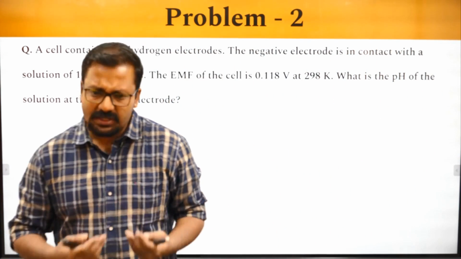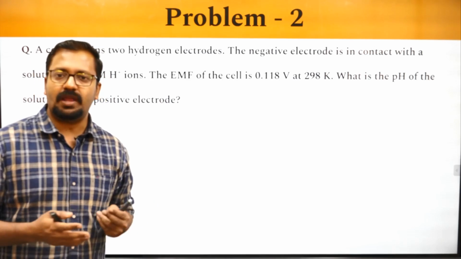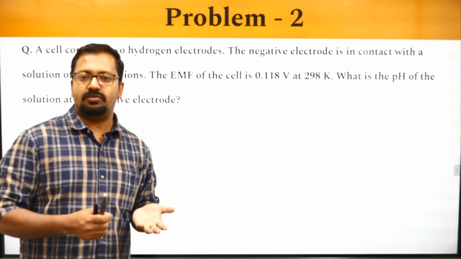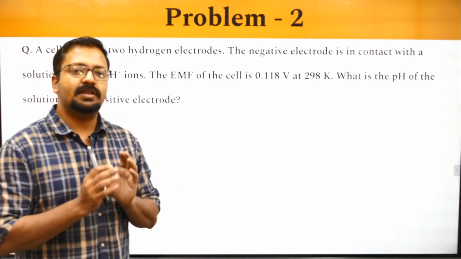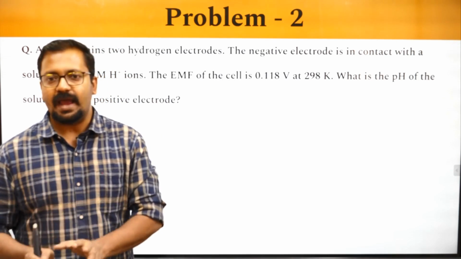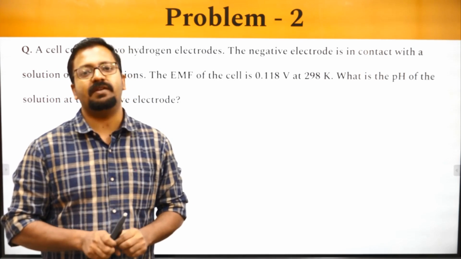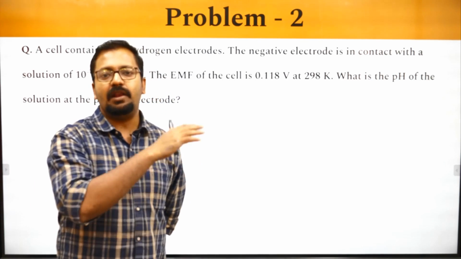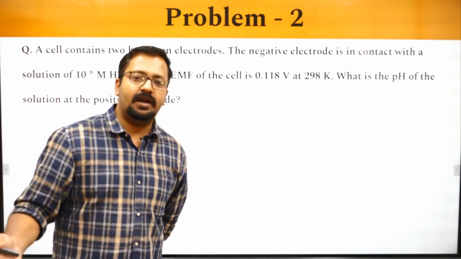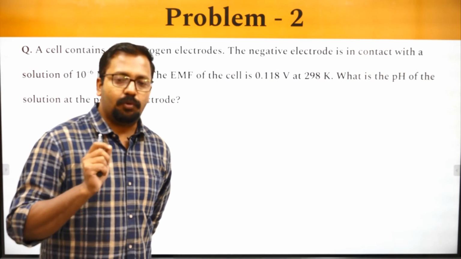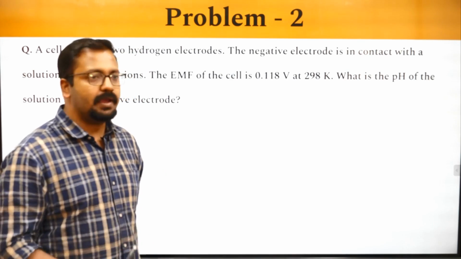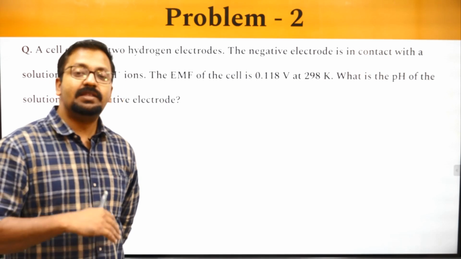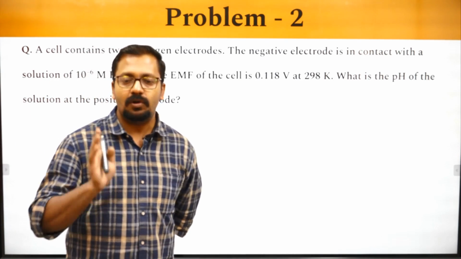Now, positive electrode and negative electrode in electrochemical and in electrolytic cells are different. Polarity does not cause an electrode to behave as an anode or a cathode. It is the reaction which makes it behave as an anode or a cathode. If oxidation is taking place at an electrode, I'll call it an anode. If there is reduction taking place, I'll call it a cathode. But the polarity of the anode in an electrochemical cell is negative, and that of a cathode is positive. It is exactly the other way around in an electrolytic cell.